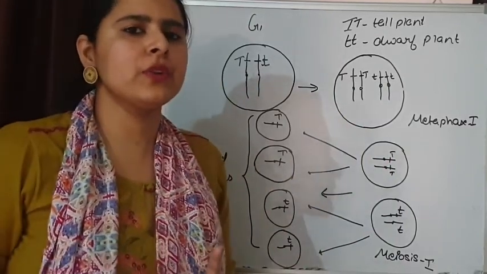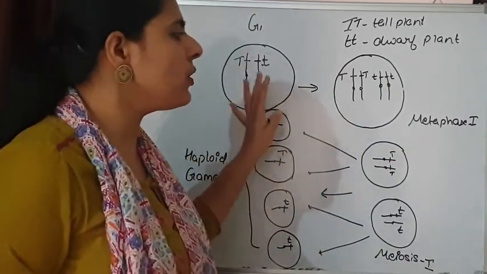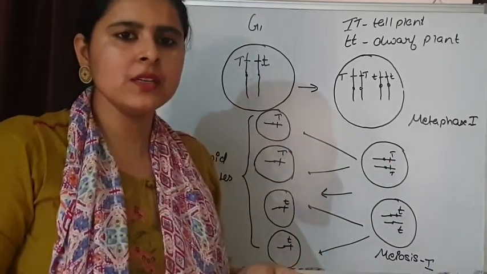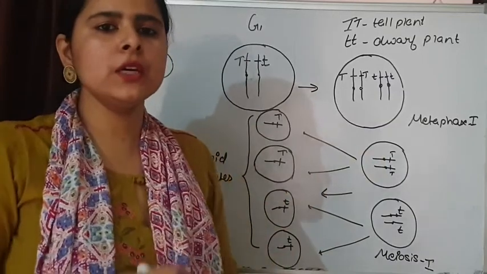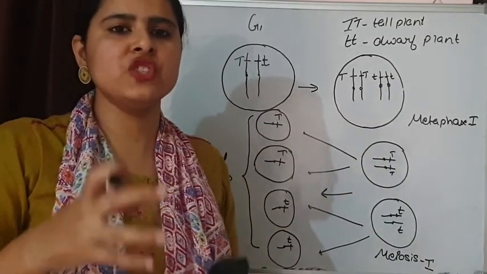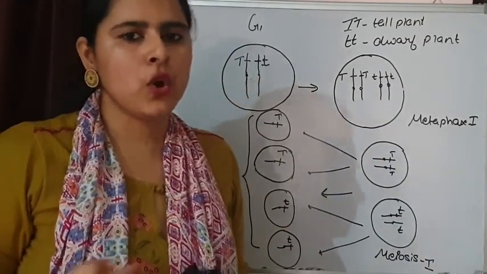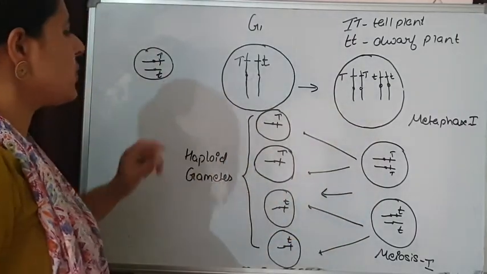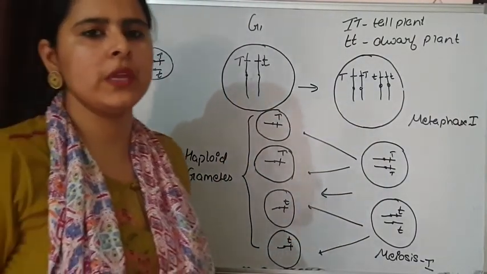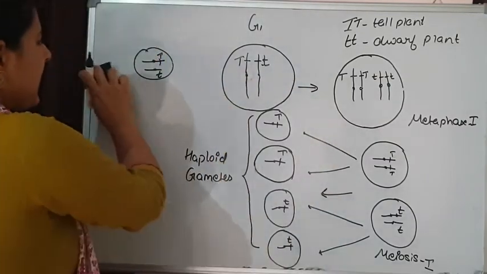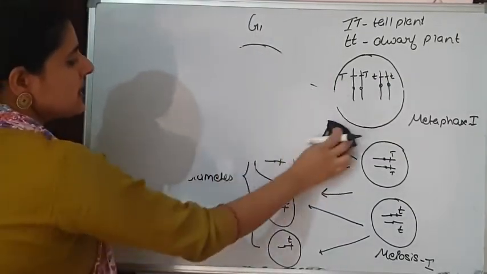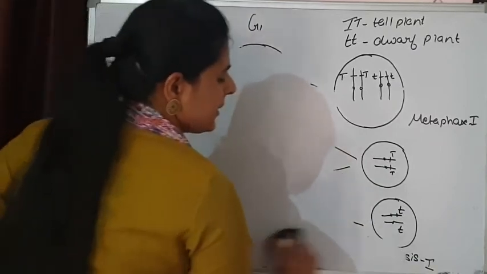The only difference is Mendel was calling all these factors as factors, and Sutton and Boveri explained them in the form of chromosomes and genes that are lying on the chromosomes. So this whole process was explained by Sutton and Boveri in their chromosomal theory of inheritance. The same thing we can see also in case of dihybrid cross.